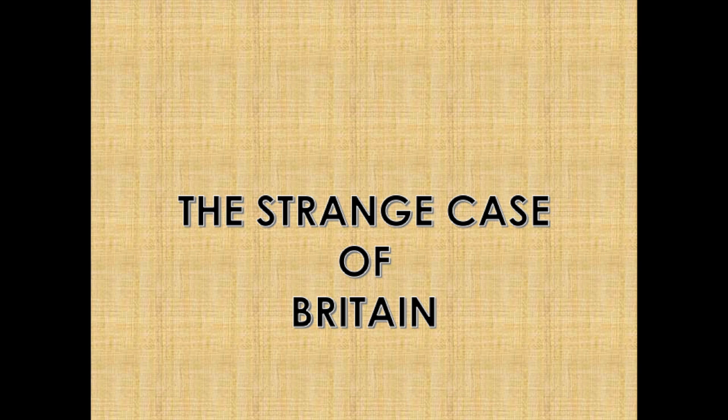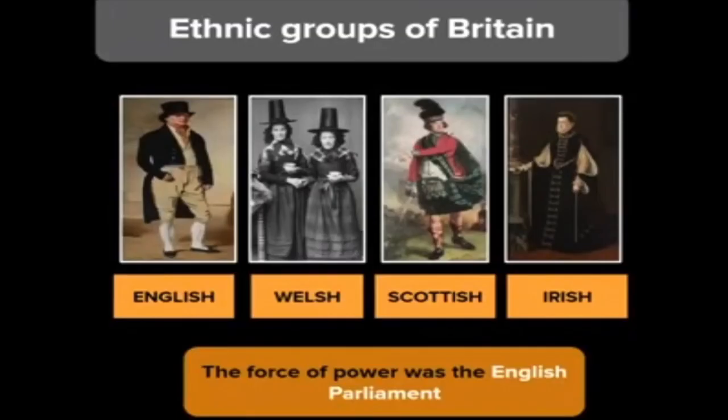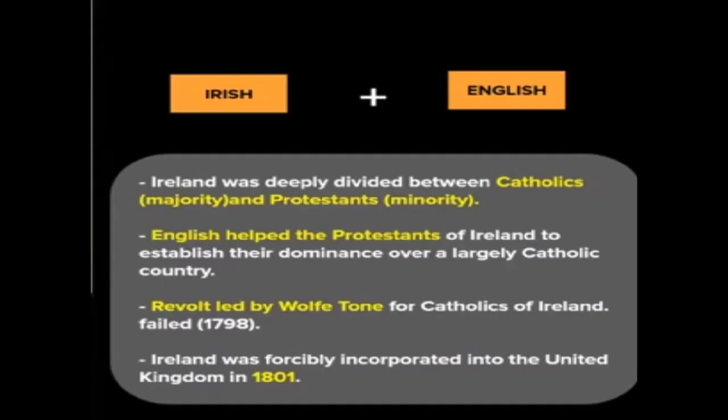So the next important topic is the strange case of Britain. Here an expected 5 mark question would be: how was the history of nationalism in Britain unlike the rest of Europe? Or a 3 mark question can be: how Ireland was incorporated into the United Kingdom of 1801. So these were the different British Isles which were all, with the force of the power of the English Parliament, united into the Kingdom of Great Britain.